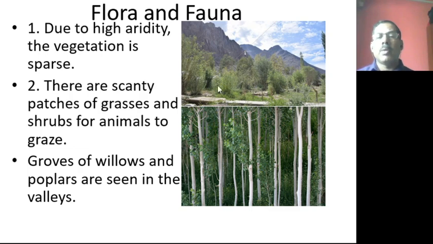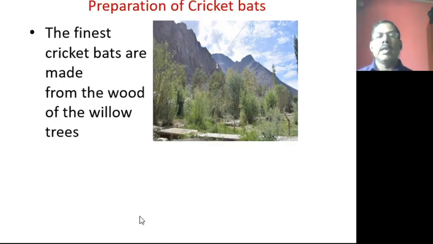The plants include groves of willows and poplars seen in the valleys. So flora and fauna: the first one is willows, the second one is poplar, and how the willows are used you can easily see. Now the preparation of cricket bats.